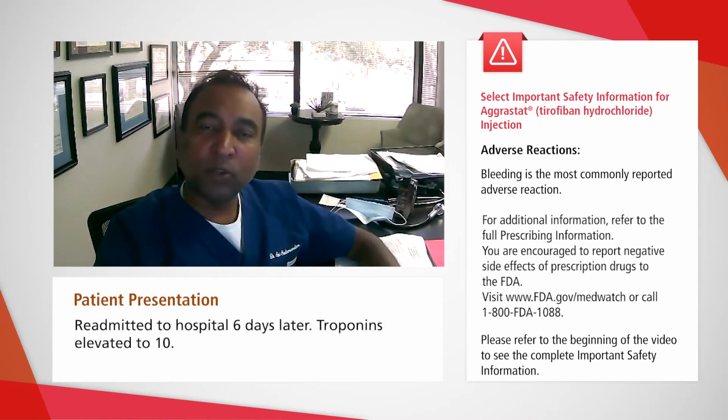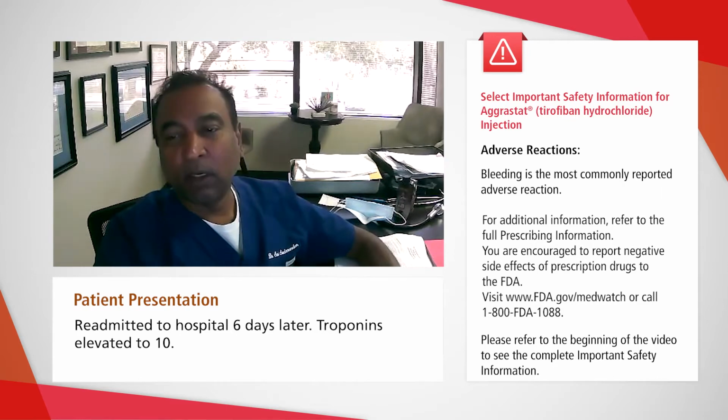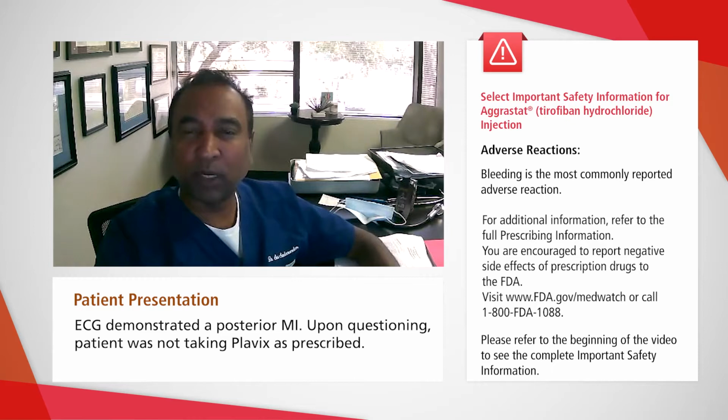He was readmitted to the hospital 6 days after discharge with recurrence of chest pain, and the troponins were elevated to 10. His EKG demonstrated evidence of precordial ST segment depressions in leads V1 to V4, consistent with a posterior myocardial infarction.